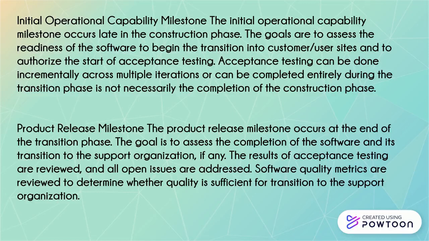Reliability milestone occurs late in the construction phase. The goals are to assess the readiness of the software to begin the transition in the customer or user sites and to authorize the start of acceptance testing. Acceptance testing can be done incrementally across multiple iterations or can be completed entirely during the transition phase. It's not necessarily the completion of the construction phase.